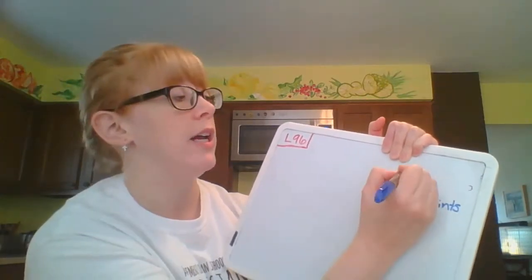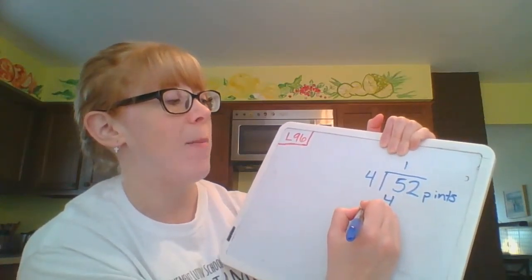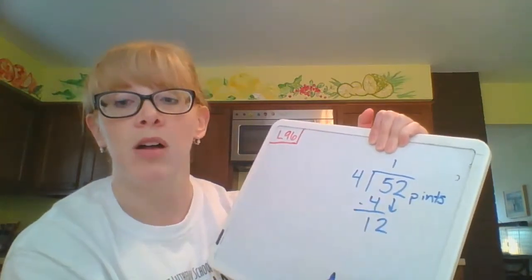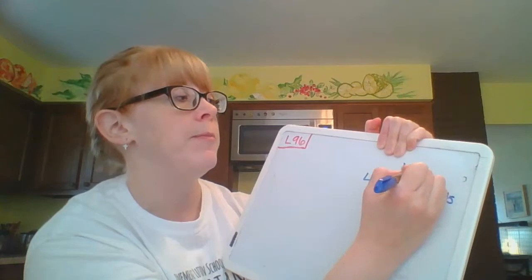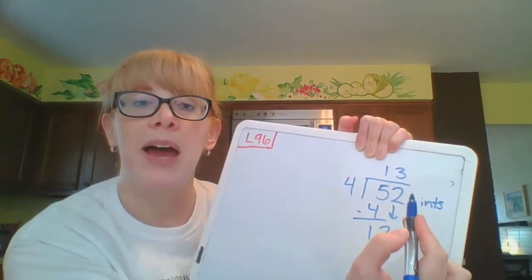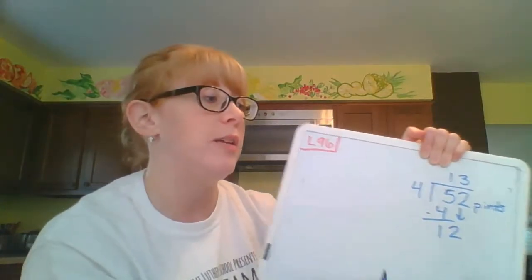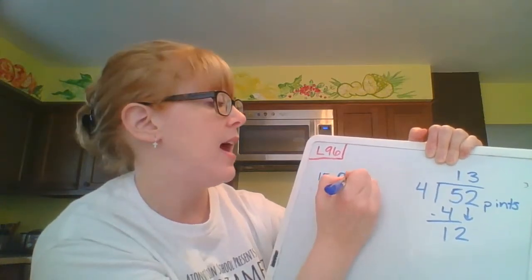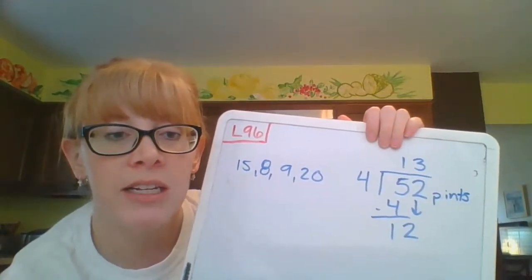5 divided by 4 is 1. 1 times 4 is 4. 5 minus 4 is 1. 12 is a multiple of 4, so I know that will divide in evenly. 12 divided by 4 is 3. So on average, there were 13 pints in each bucket, even though not a single bucket actually had 13 pints. Remember, one had 15, one had 8, one had 9, and one had 20. But 13 is going to be the average.